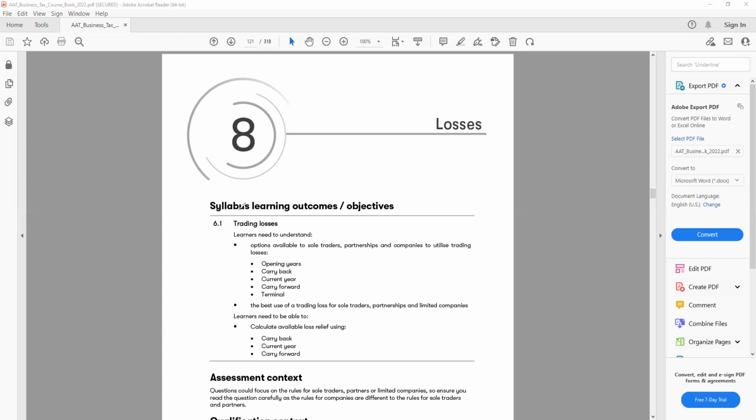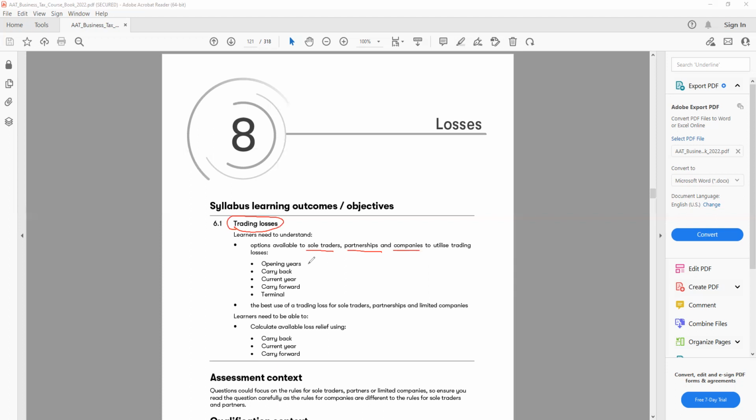The first thing we can look at here is trading losses. Now we understand what trading losses are. When a business does trading, they might make a profit, they might make a loss. So when they have a loss, there are different ways a company can offset the loss. We're going to learn all of this from this chapter. The first option you can see here says options available to sole traders, partnerships, companies to utilize the trading loss.